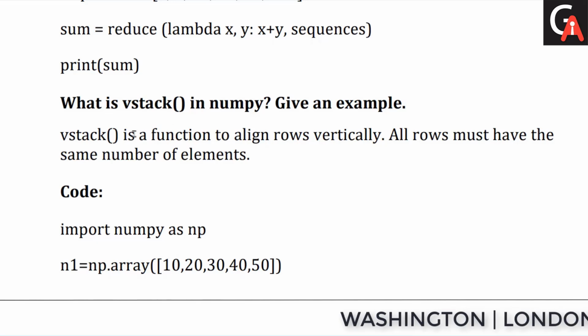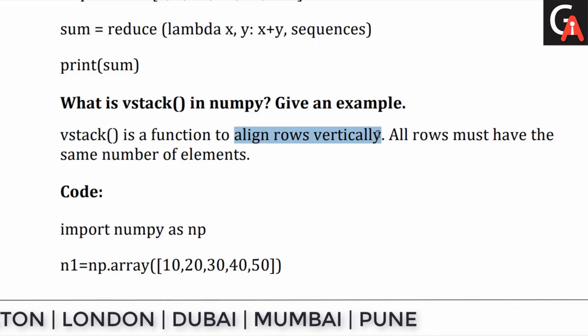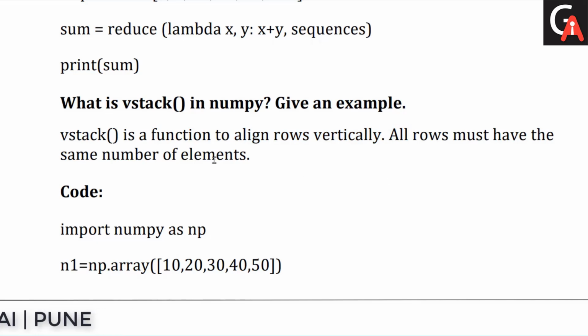Give an example. vstack is a function to align rows vertically. All rows must have the same number of elements.